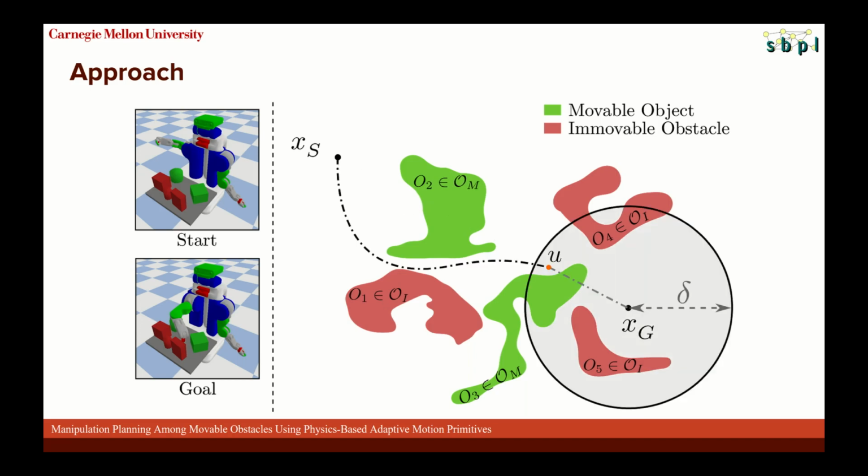Since our algorithm restricts simulations to adaptive motion primitives only, we are able to find a collision-free path from start to some state U within the delta ball around the goal quickly. We can then divide search efforts between improving this path and simulating actions that take us to the goal from a state like U. At the end, we might successfully find a path that moves the object O3 via a non-prehensile interaction caused by an adaptive motion primitive. All this is achieved without ever violating object constraints due to the collision-free nature of the path from start to U and the use of the simulator for action evaluation from there on out.